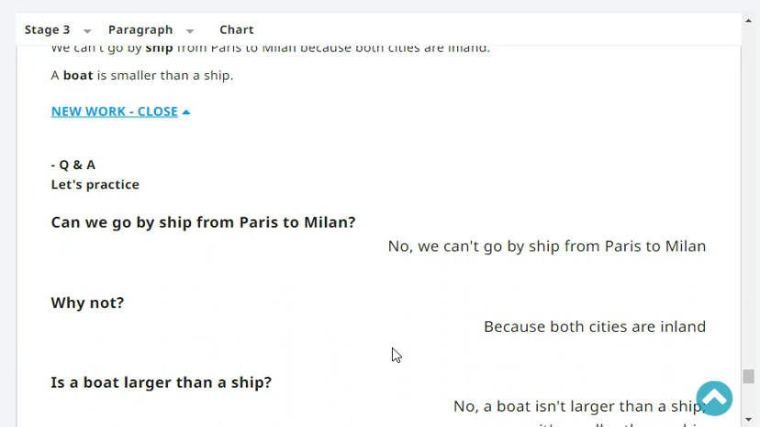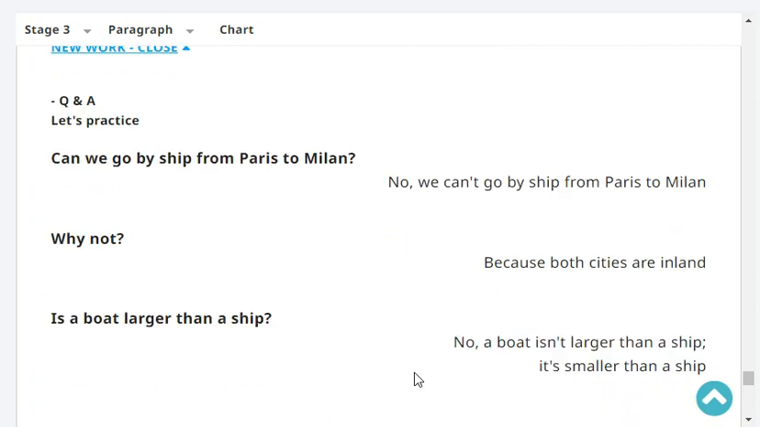Let's practice. Can we go by ship from Paris to Milan? No, we can't go by ship from Paris to Milan. Why not? Because both cities are inland. Very good.